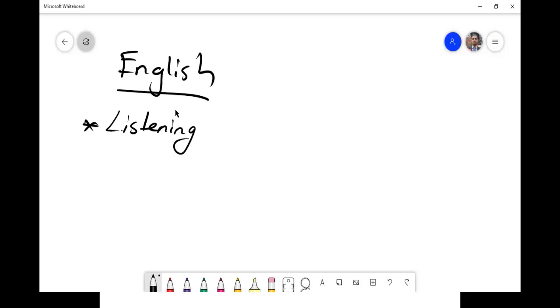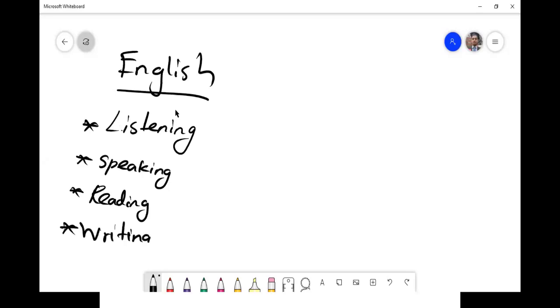Then only I know I am good in listening. Then if I want to tell anything, I should be able to speak it. Then reading. What's the meaning of reading? If I read it, I should understand its meaning. Then if I want to tell anything formally, I should be able to write.